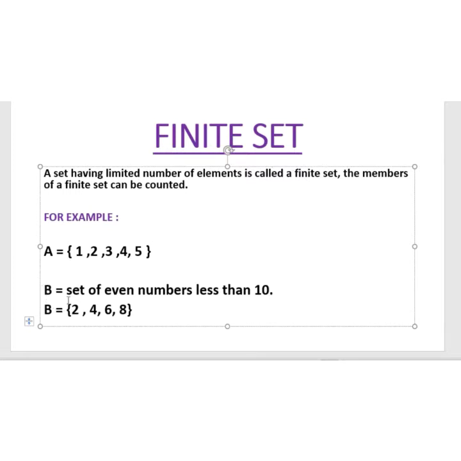Set B is a set of even numbers less than 10. The even numbers less than 10 are only 2, 4, 6 and 8. So set B also has limited members and the members are countable, so B is also a finite set.